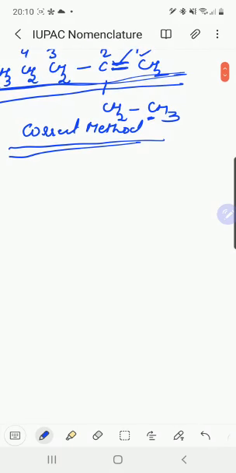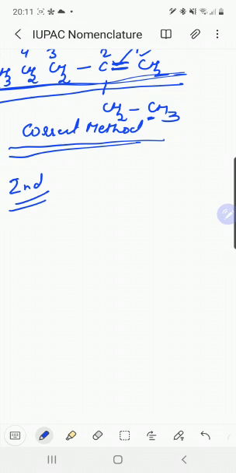Now the second rule is, if both double and triple bonds are present in the parent chain, the numbering should always be done from that end which is nearer to the double or triple bond. That means the lowest set of locants rule.